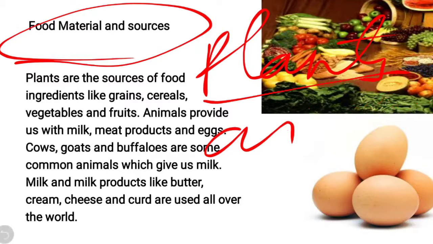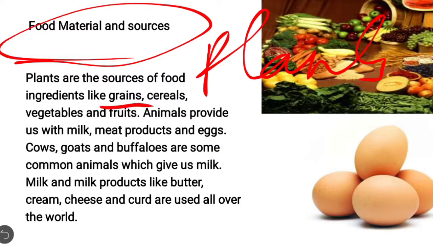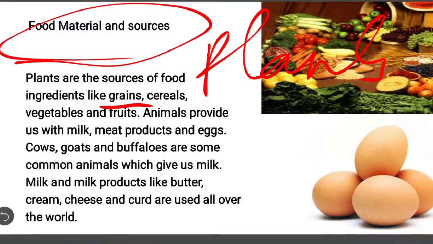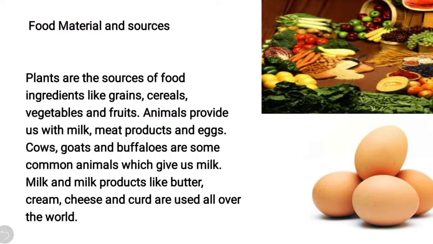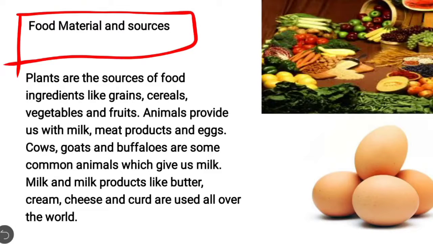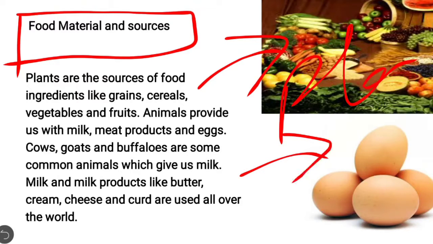For example, grains, cereals, vegetables and fruits, all these we get from plants. And if we talk about animal foods, milk products like butter, cream, cheese, curd, meat, eggs, all these we get from animals. So this describes the food materials and the sources from where they come.